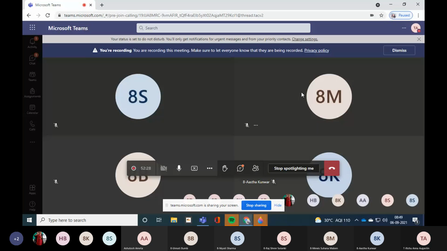Is it clear? Yes, ma'am. Okay, so this was binary fission in amoeba. If you are asked to give an example of binary fission, you can say amoeba or paramecium. So we have discussed binary fission in amoeba.